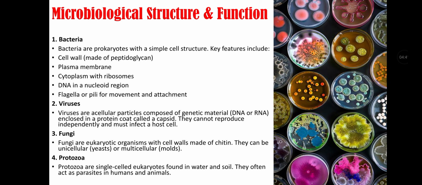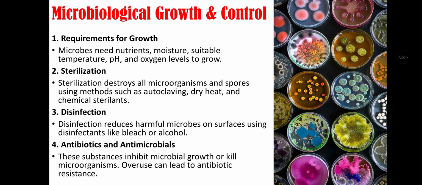Second type is viruses. Viruses are acellular particles that are composed of genetic material that may be DNA or RNA. They are enclosed in a protein coat that is called capsid. They cannot reproduce independently and must infect a host cell. Third microbiological organism is fungi. Fungi are eukaryotic organisms with cell walls made up of chitin. They can be unicellular or multicellular. Fourth type is protozoa. Protozoa are single-celled eukaryotes that are found in water and soil, and they often act as parasites in humans and animals.